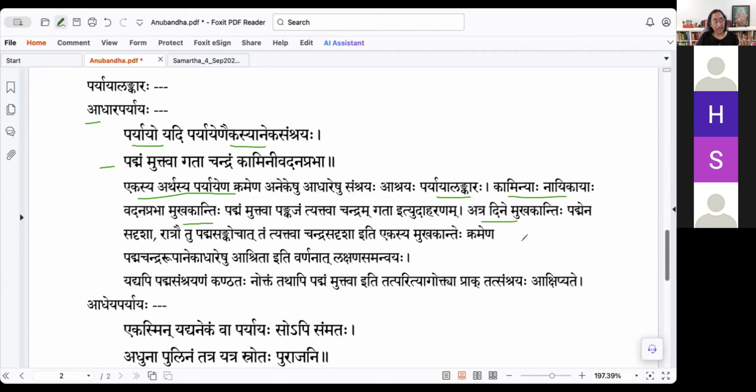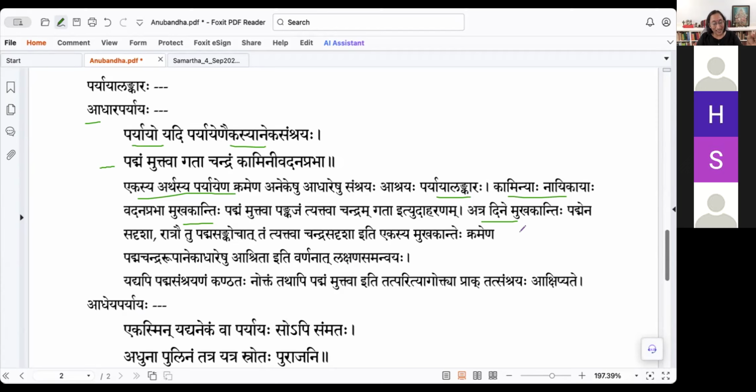Atra Dine Mukhakantihi. See the way he explains it. How can it leave the lotus and then go to Chandra? The moon rises in the evening. Till then the lotus was blooming. When the moon rises, the lotus completely closes itself. And so when the moon rises, I need another object to compare the lady's face. So immediately he says, this beauty has gone there.